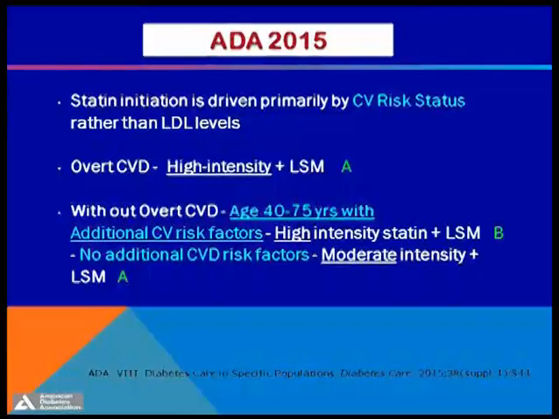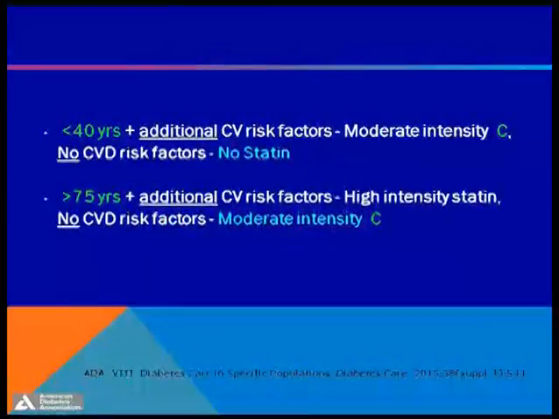So patients who have overt CVD, definitely it has to be given, we all know. Without overt CVD, all diabetics between 40 to 70 years of age, if there is an additional cardiovascular risk factor, they should be given high intensity statins as per ADA 2015. And if they do not have any additional risk factor, then moderate intensity statin. Patients who are less than 40 years of age and have an additional cardiovascular risk factor, give moderate intensity, and if there is no additional risk factor, no statin. So diabetic patients less than 40 years, no cardiovascular risk, no statin.